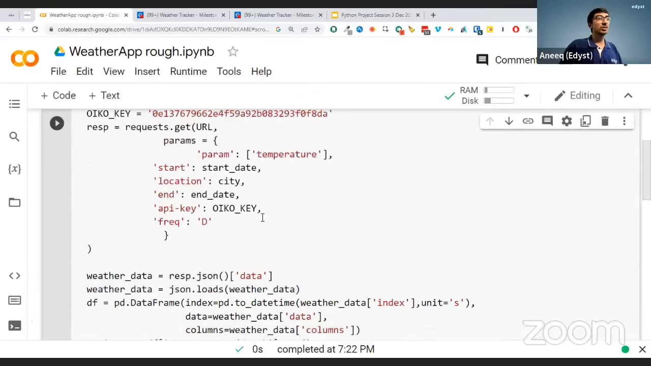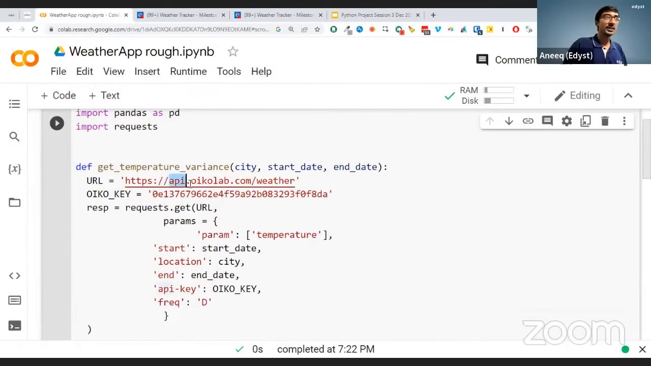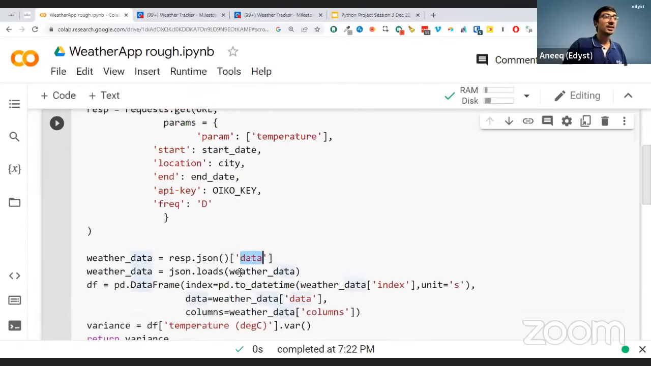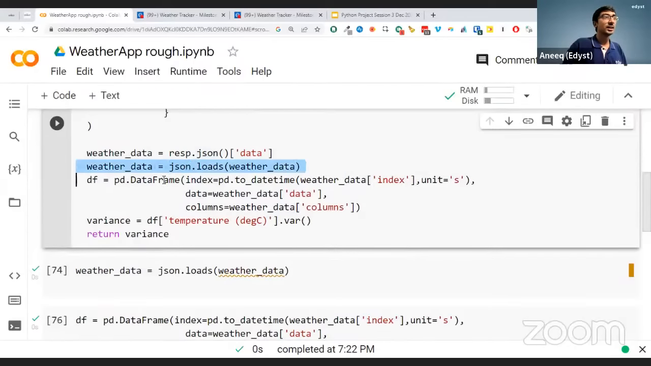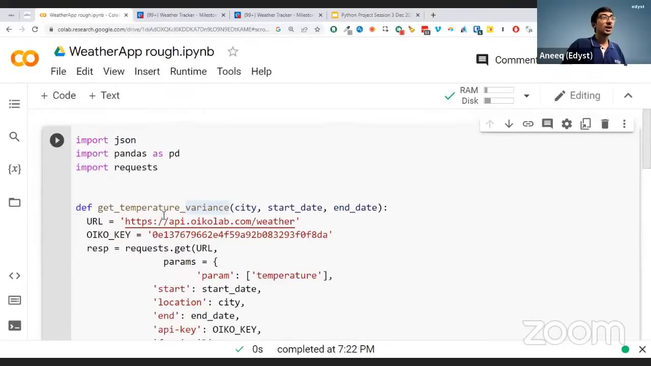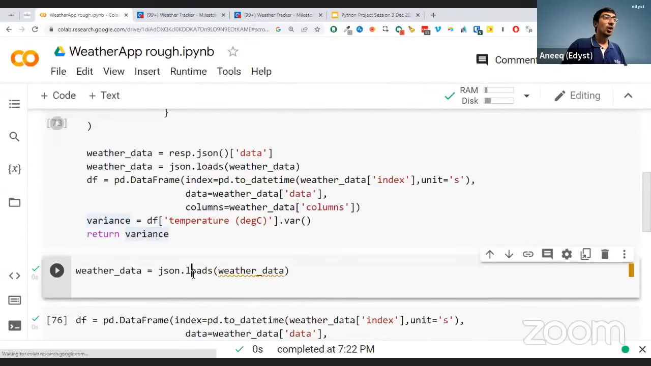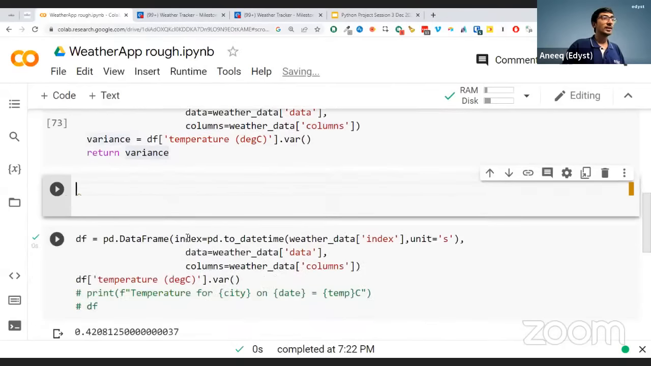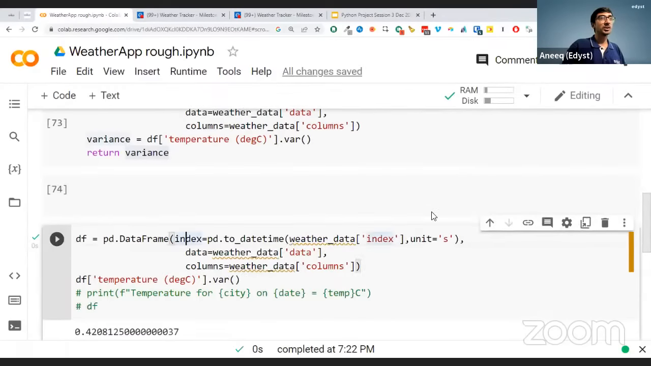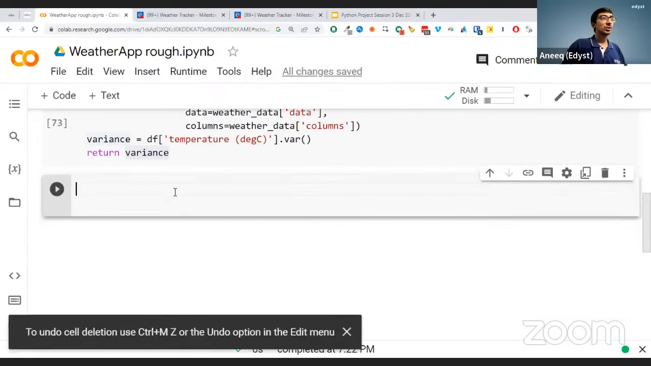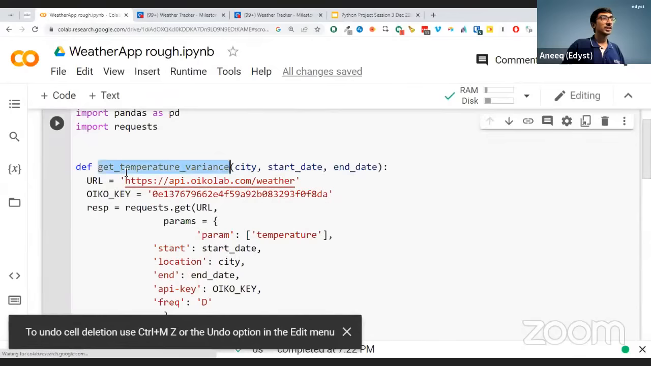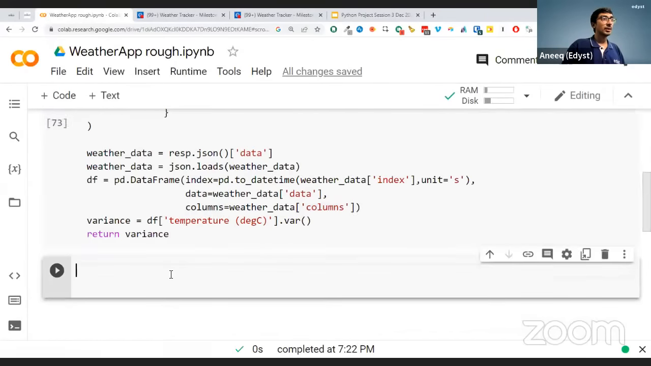So basically what we did was we created a function that queries, gets that result, converts it to a dictionary, converts that to a data frame, gets only the temperature column, gets the variance, and returns the variance. All of these things this function is doing. All we need to do now is to just call the function. So let me just call the function over here. The function is get temperature variance. Let me call the function get temperature variance for Mumbai